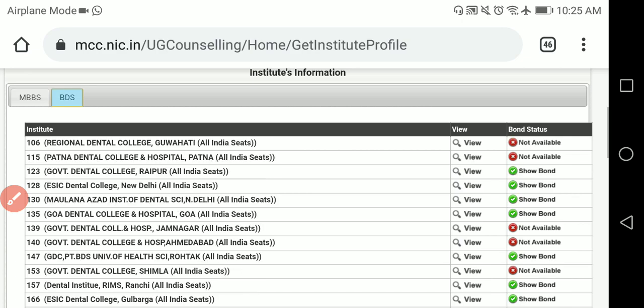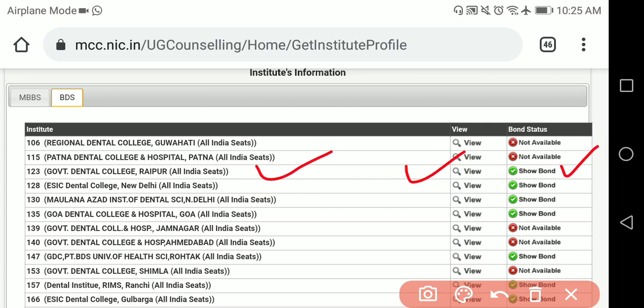Similarly for BDS, if you click, you are going to see this BDS colleges list, view button and show bond. And remember, only whatever institutions are there till today on this MCC website, only those are participating in the MCC counseling.